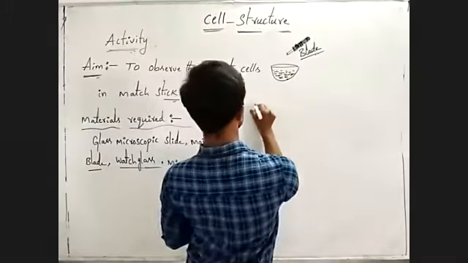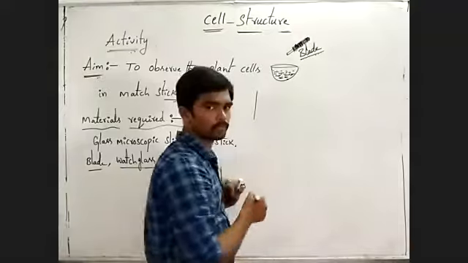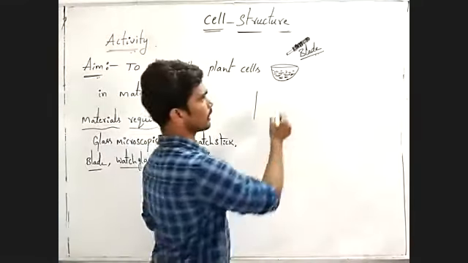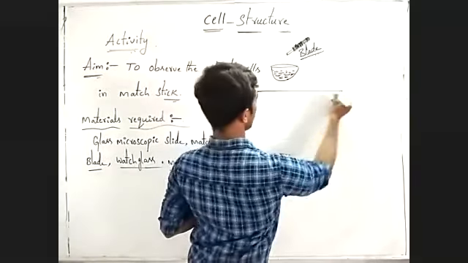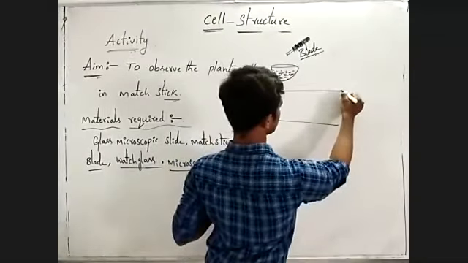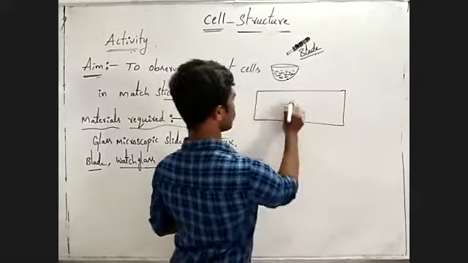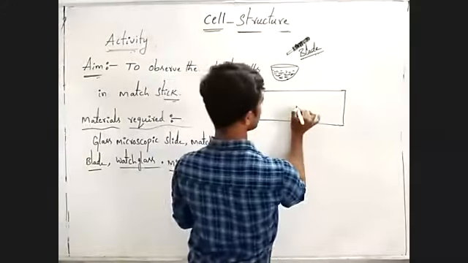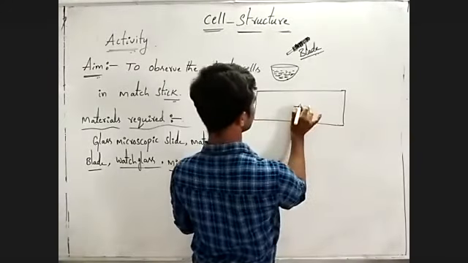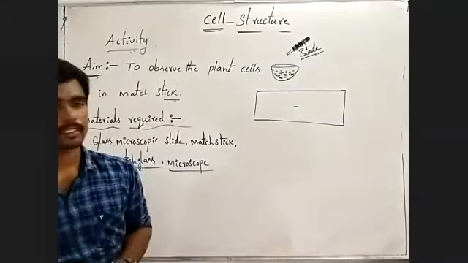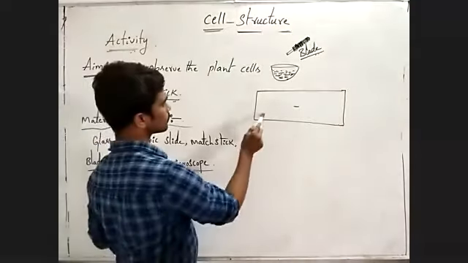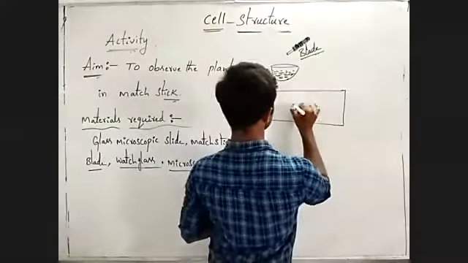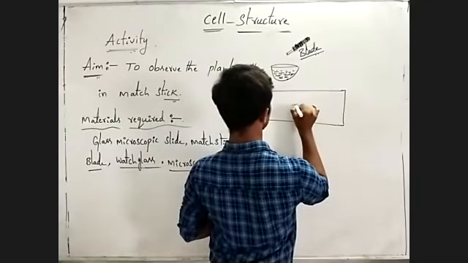Now you have to select a very thin section cutting among all these, and place that small transparent section cutting at the center of the slide. Next, you have to pour a few drops of water on it.